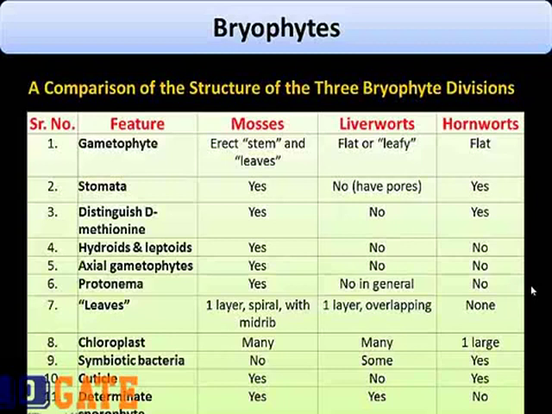The distinguished D-methionine is present in mosses and hornworts, not in liverworts. The hydroids and leptoids are present only in mosses, not in liverworts or hornworts. Similarly, the axial gametophyte is in mosses, not in liverworts or hornworts. The protonema is present in mosses. Generally, it is not present in liverworts, and in hornworts it is not at all present.